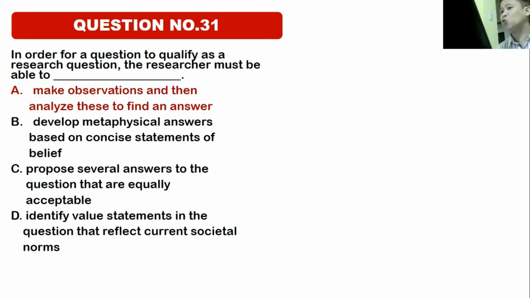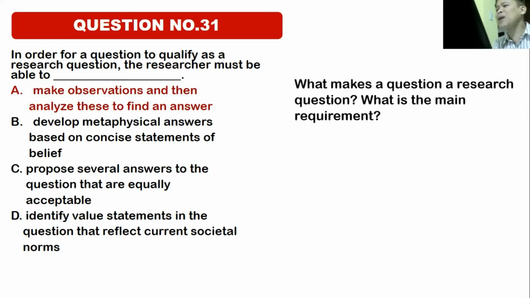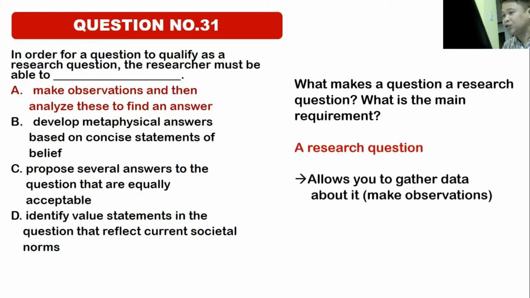In order for a question to qualify as a research question, the researcher must be able to make observations and then analyze these observations to find an answer. So, what makes a question a research question? What is the main requirement? A research question allows you to gather data about it. In other words, it allows you to make observations. So the correct answer is letter A, make observations and then analyze these to find an answer.